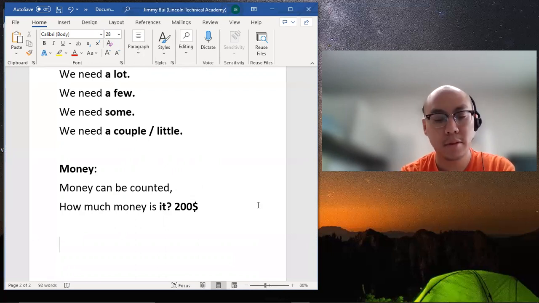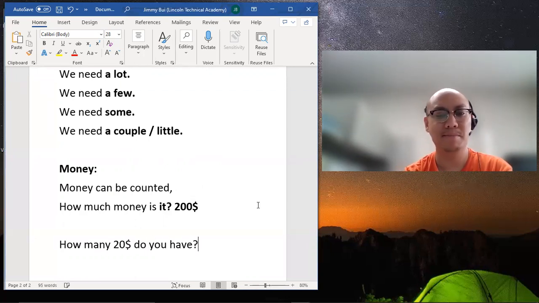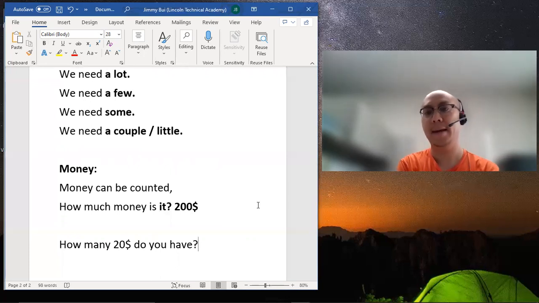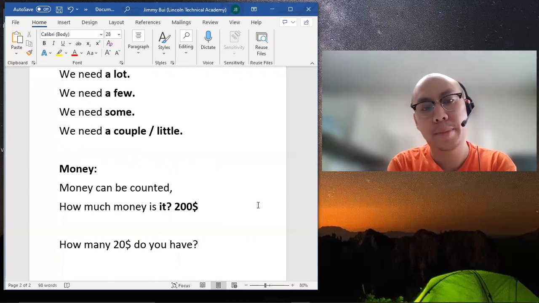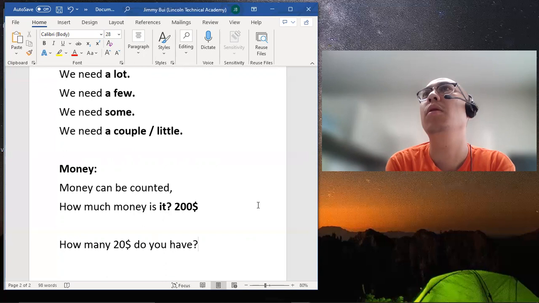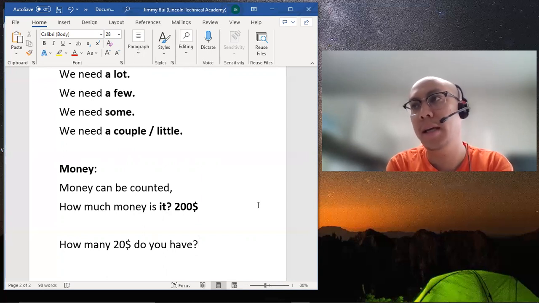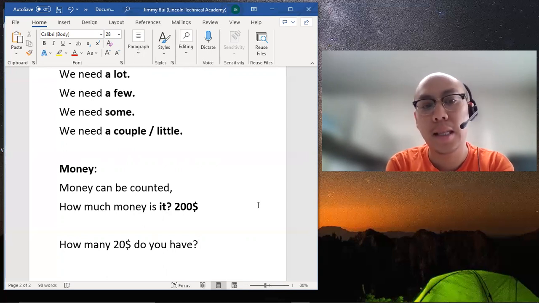So I can say to a friend, how many $20 bills do you have? This could possibly be used at a bank. How many $20 bills do you need? I need 50, right? For what reason? Who knows, right? More likely, somebody would say, how much do you need? $1,000. Would you like 20s or 50s? For me, it wouldn't matter. Just $1,000 is $1,000, right?